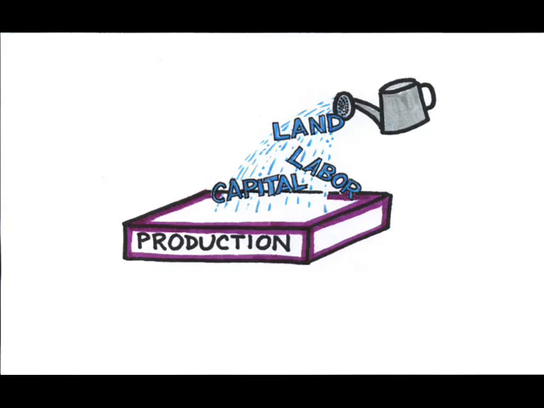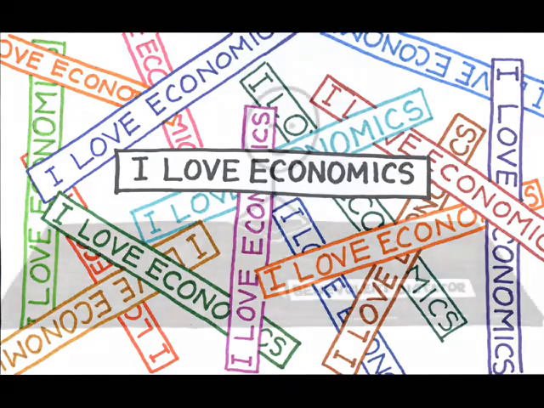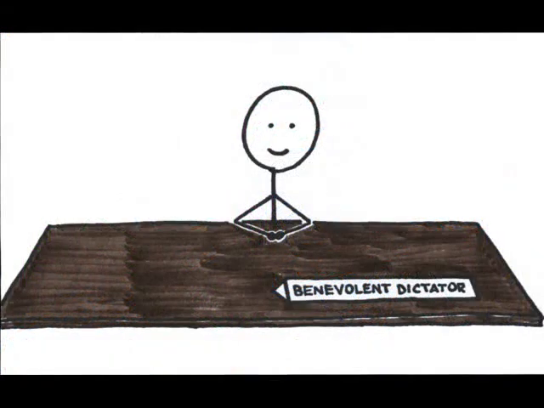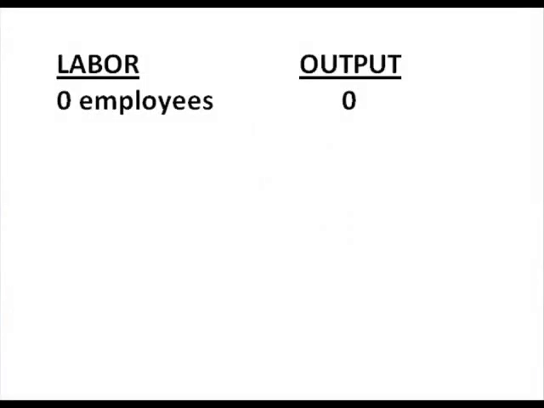I want to promote economics and how wonderful the subject is, so I need to produce banners that say, "I love economics," and I'm going to post them up everywhere. However, I don't really want to do the work. I'm really better in a supervisory capacity. So right now, I have 0 employees, and with 0 workers, I get 0 output. To get some production, I'll need to hire some workers.